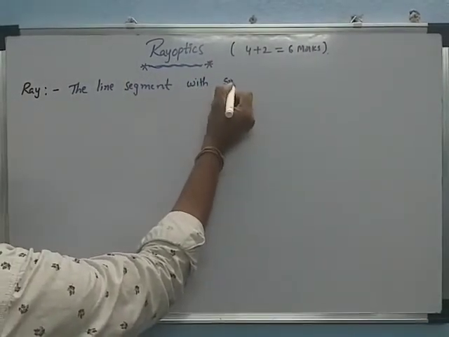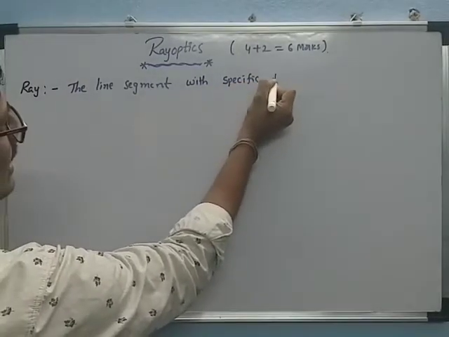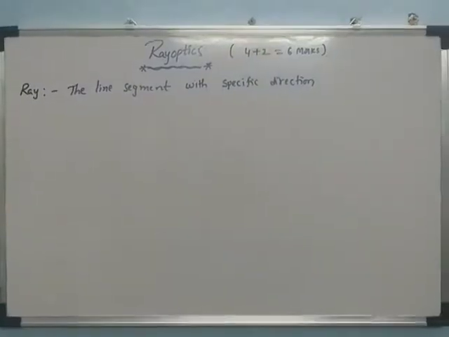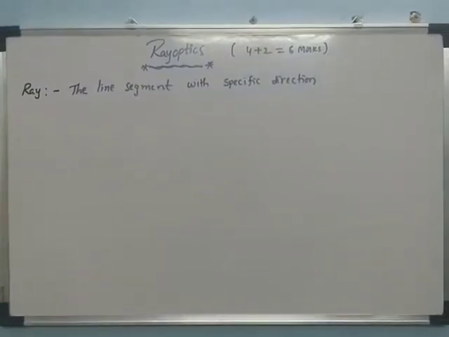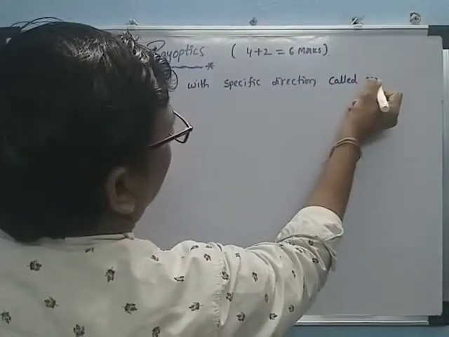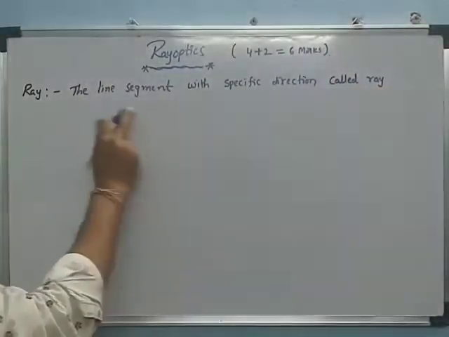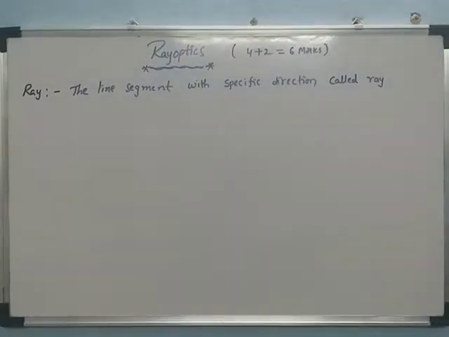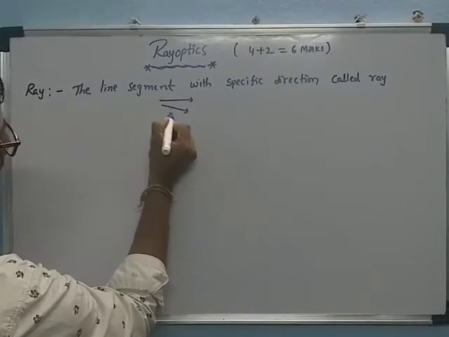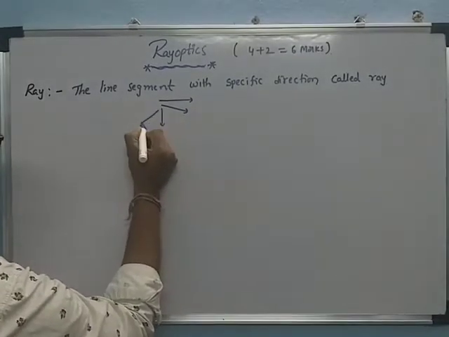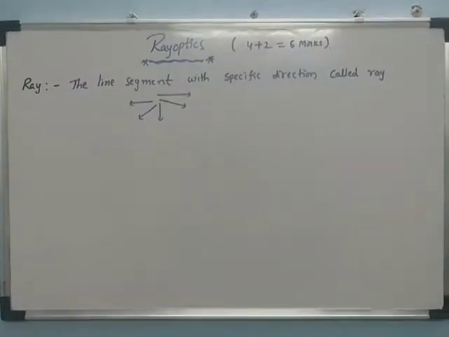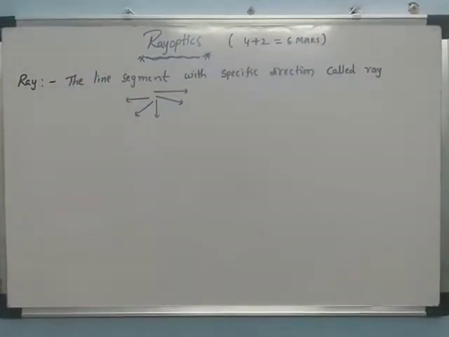What is a line segment with a specific direction called? A ray. The specific direction means, for example, this will be the direction, or this is the direction. A line segment with a specific direction is called a ray.